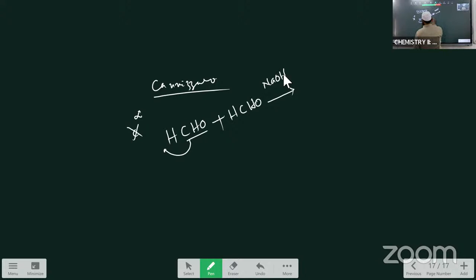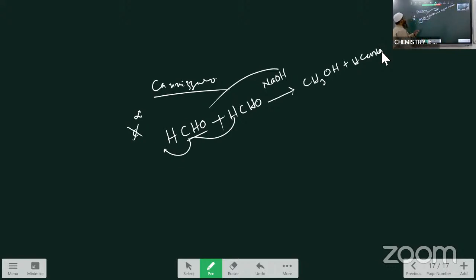So what is the Cannizzaro reaction? Aldehydes without alpha hydrogen undergo condensation in the presence of a base, and one molecule is converted to an alcohol. The first one I make CH3OH: this is CH2, give one hydrogen so it becomes CH3, and with O give its hydrogen, so it becomes CH3OH. And the next one forms HCOONa, a salt of a carboxylic acid. So this is about the Cannizzaro reaction.